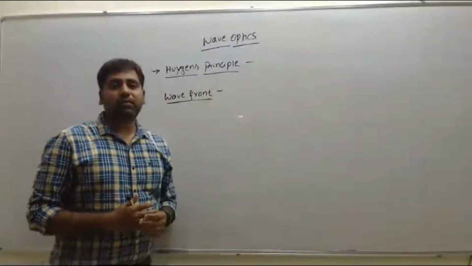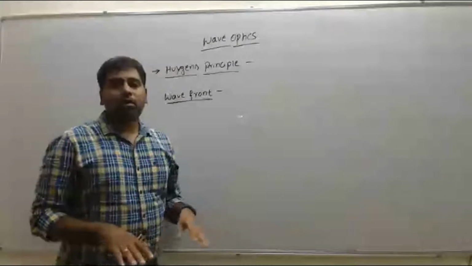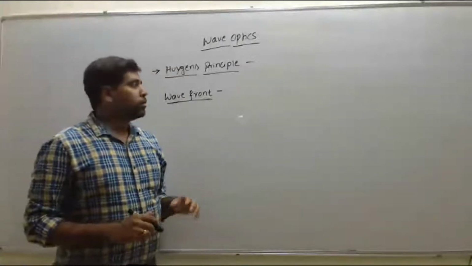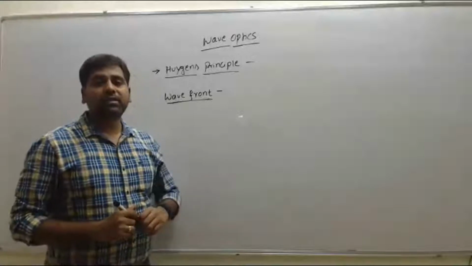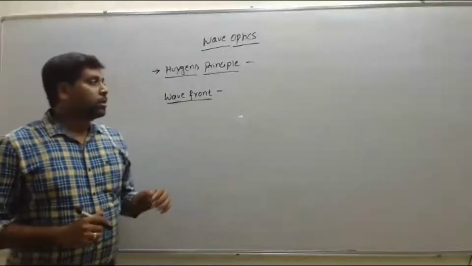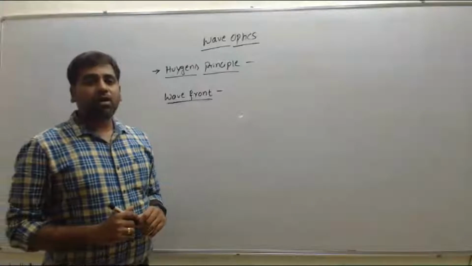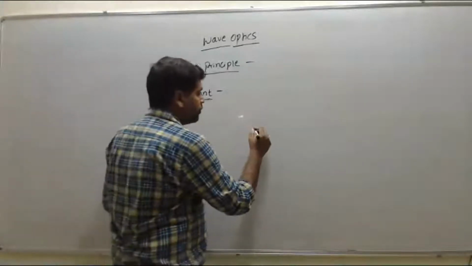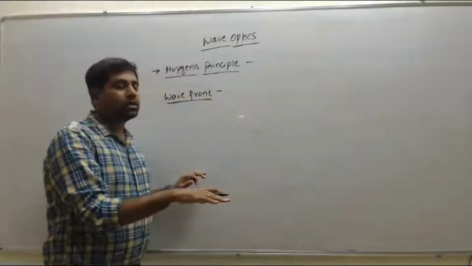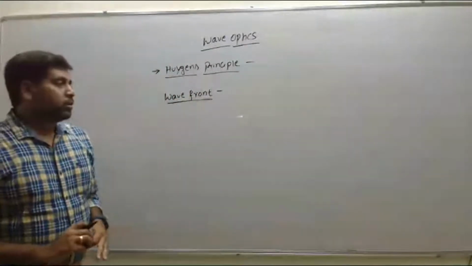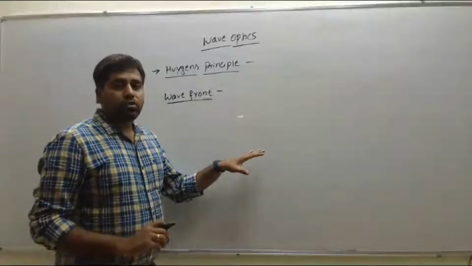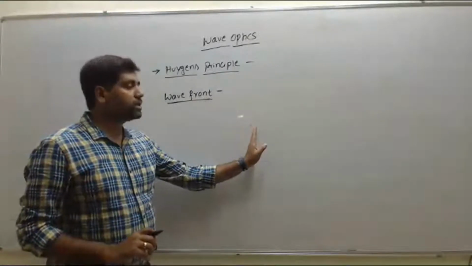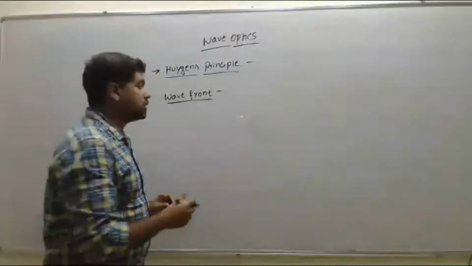If we consider one pool with calm water and we drop one stone into that pool, what happens? The disturbance is created in the medium. The disturbance created in the water, that one we call as wave.